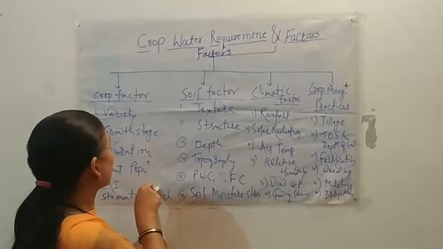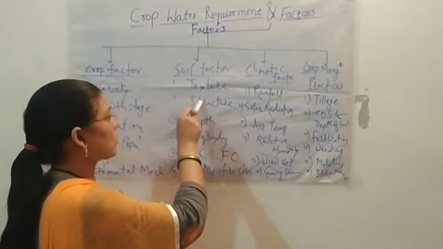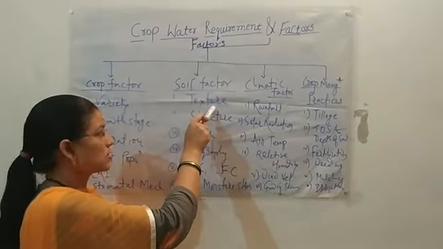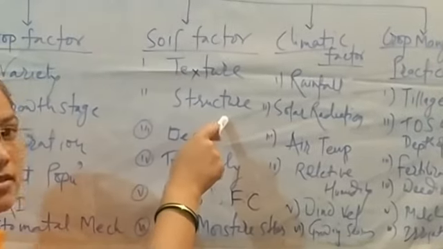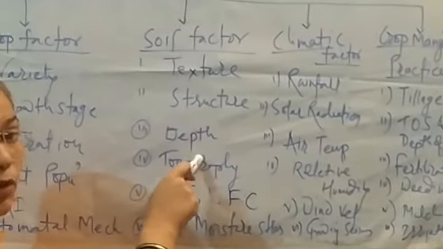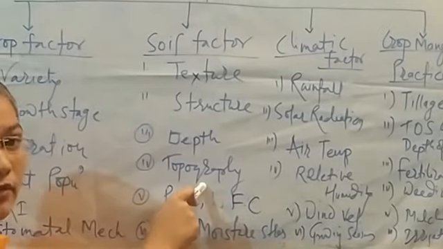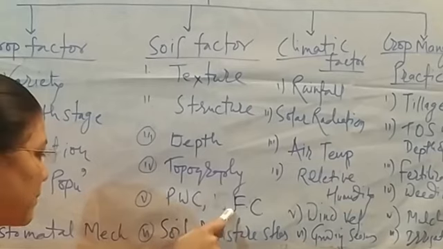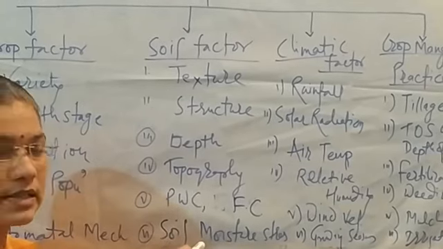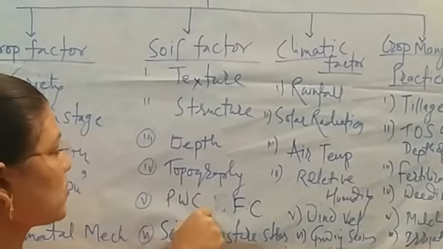Then soil factors: texture of soil, sandy, loam or clay; structure, which may be platy; depth of soil; topography, whether level or high; field capacity; and soil moisture stress.